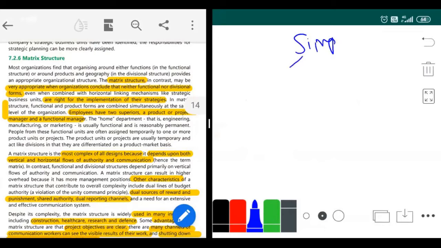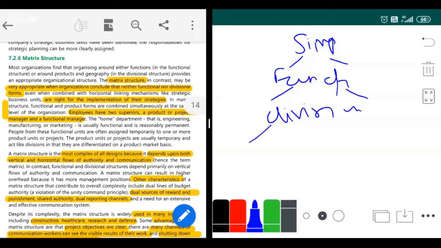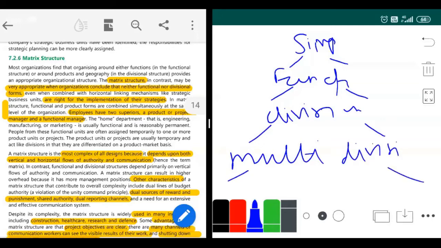Then our business expanded a little more, and we brought in functional. When we expanded even more, we brought in divisional. When this divisional also expanded more, we brought in multi-divisional. When this multi-divisional also expanded more, we brought in strategic business units.